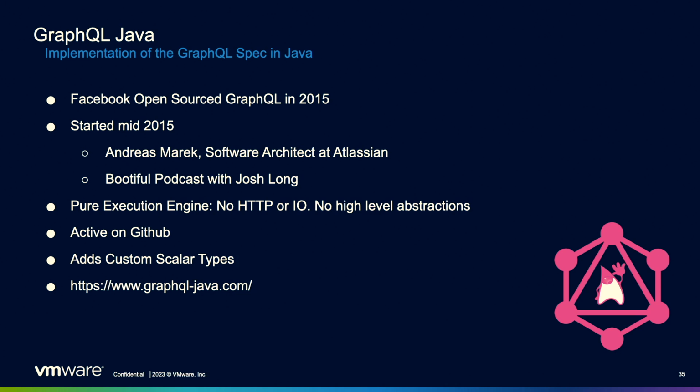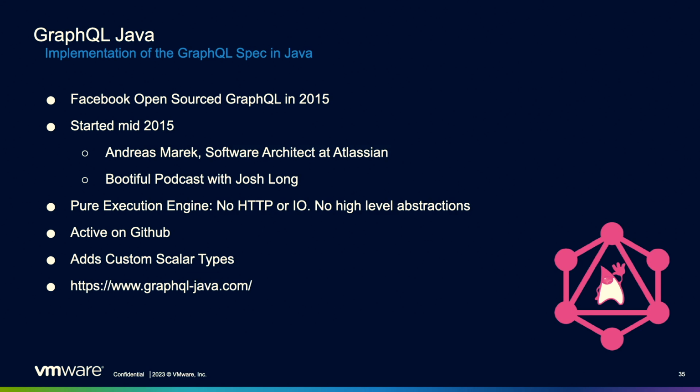It knows how to take those queries that you're asking for and submit it to the server. But there is no kind of transport layer with GraphQL Java. There's no way to send it over HTTP or no I/O, no high-level abstractions. And that's where Spring will come in just a second. Very active on GitHub. It adds those custom scalar types. So past those first 5 that we looked at, if you need things like date and date time and UUID and all the other things that you're probably thinking in your head you're going to need, that's where GraphQL Java comes in and gives you that ability to add those.